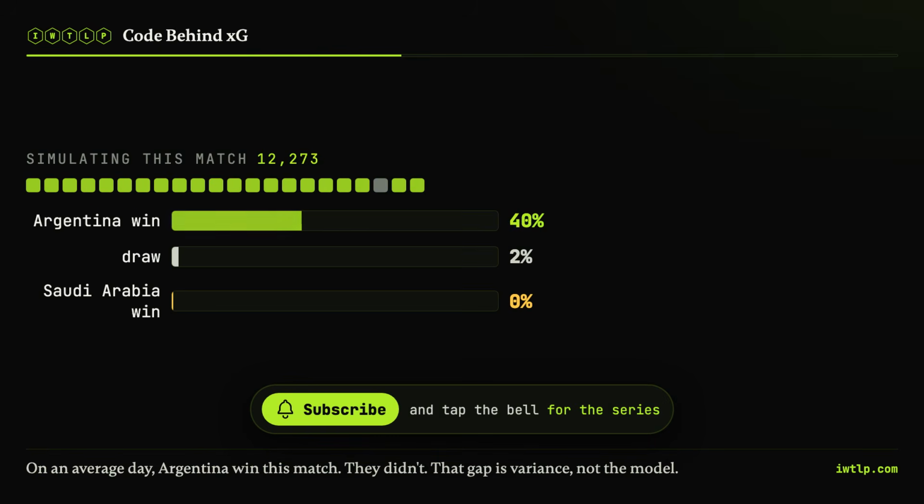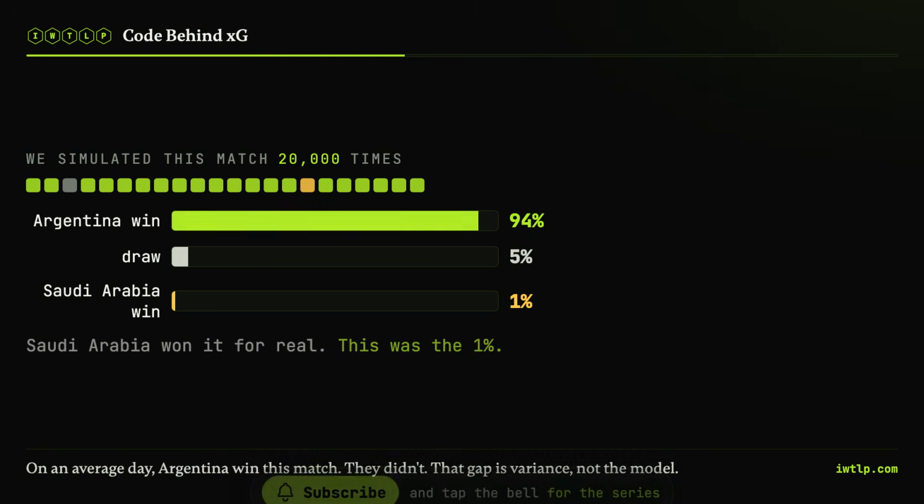Now, if I stopped here, I would be doing the exact thing I just complained about. Because XG lies too. It just lies in a more useful way. XG does not know that a keeper is seeing everything early. It does not know that a deflection is about to turn a bad shot into chaos, or that somebody is about to hit the 1 in 100 finish.